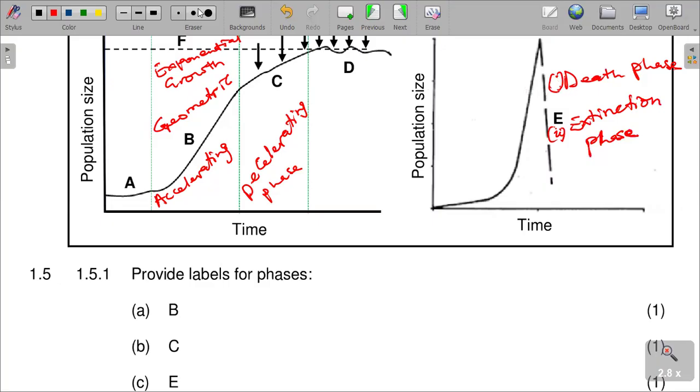It can be called any of these answers, which are all correct.